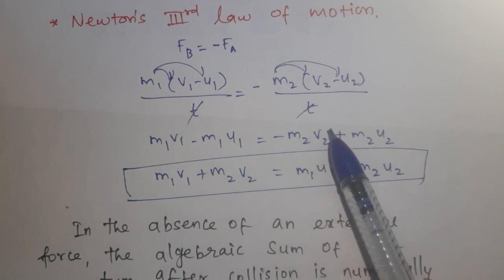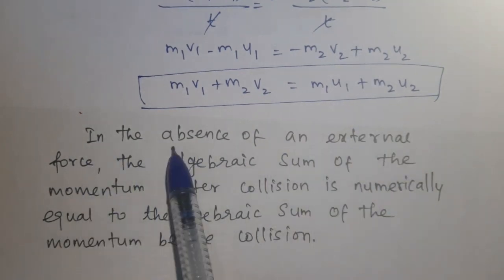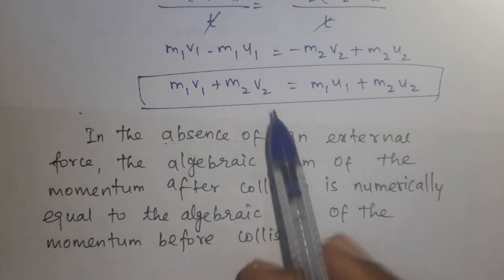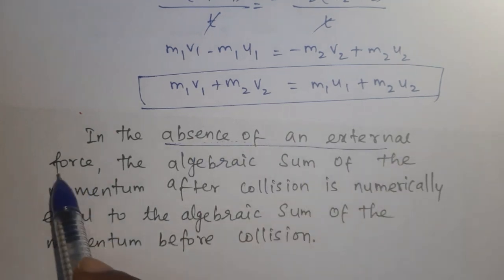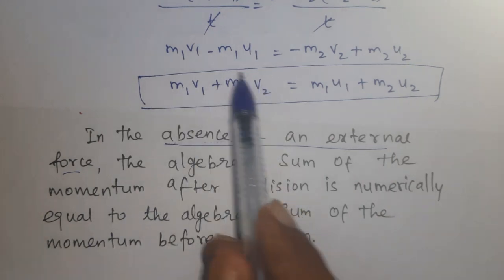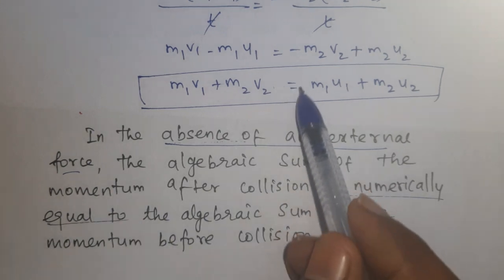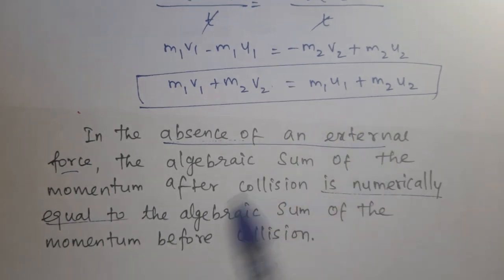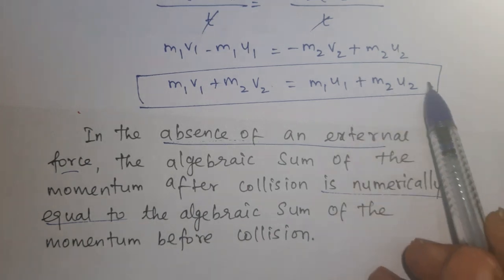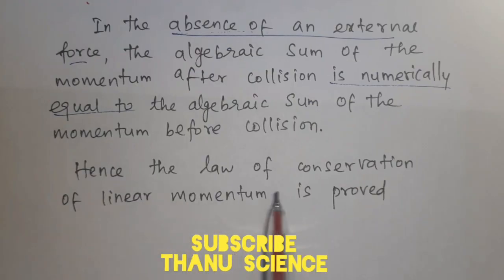So once again, the statement: in the absence of external force, so that no force is acting on the system, the algebraic sum of the momentum after collision is numerically equal to the algebraic sum of the momentum before collision. Hence the law of conservation of linear momentum is proved.